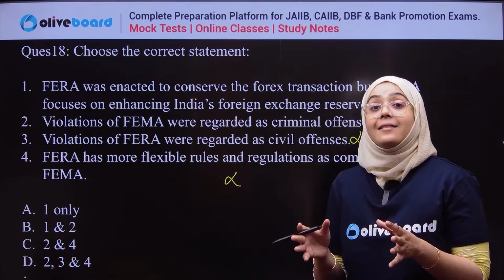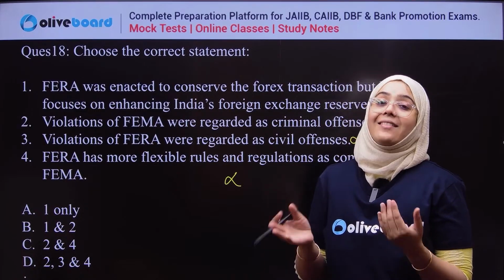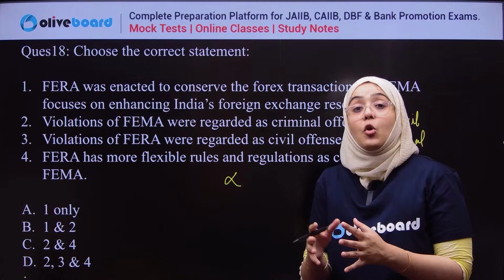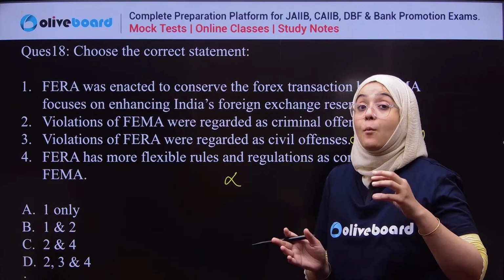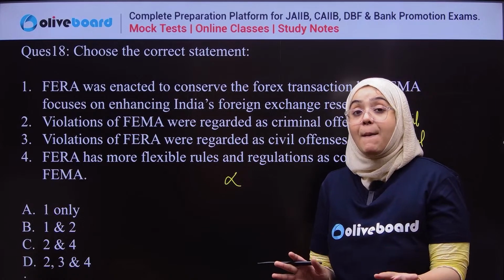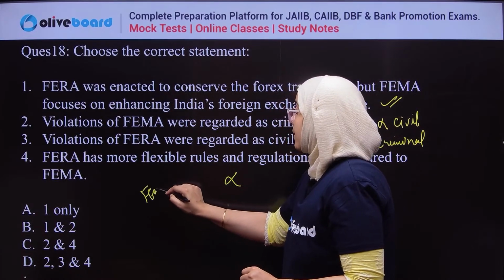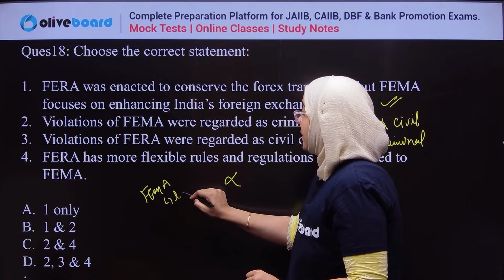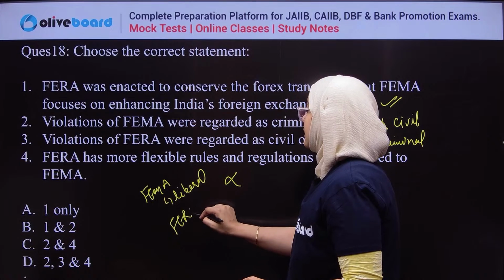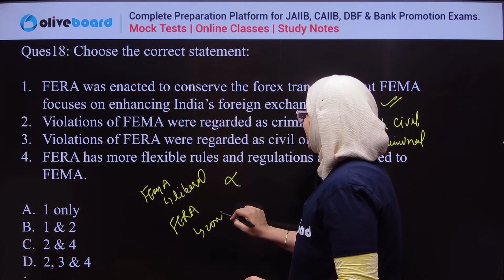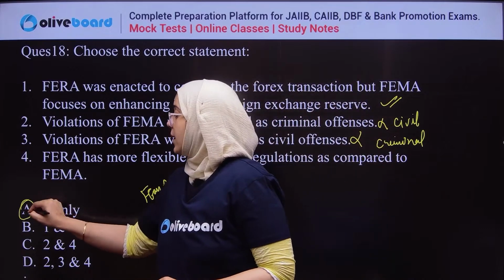FERA has more restrictive rules and regulation as compared to FEMA. FERA is more conservative, and FEMA is more liberal. So the correct answer is 1.